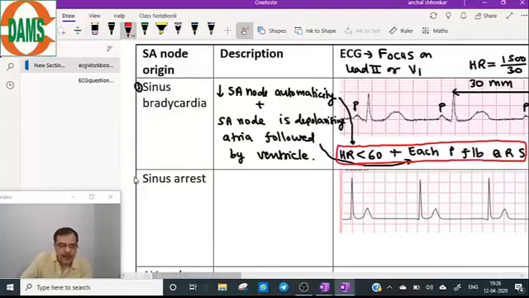Number two is a sinus arrest. So let's see what is the description of the sinus arrest. Sinus arrest means the SA node is totally dead. What is the clinical history of this case?